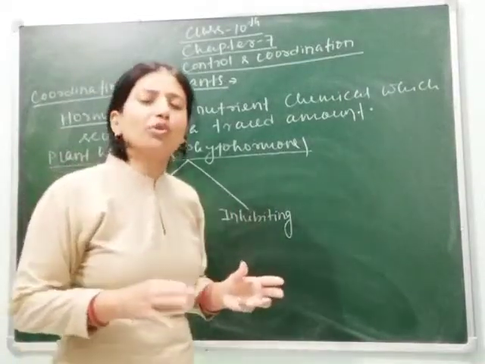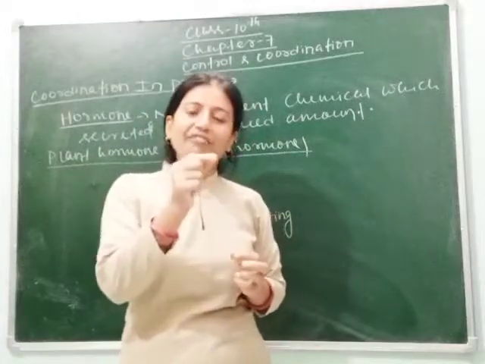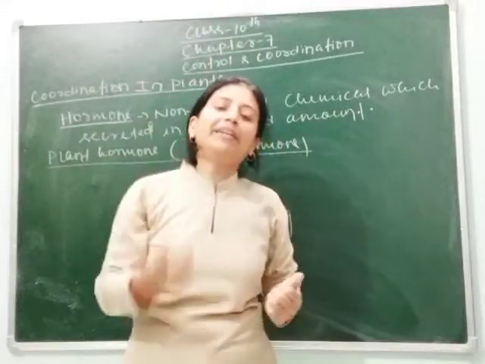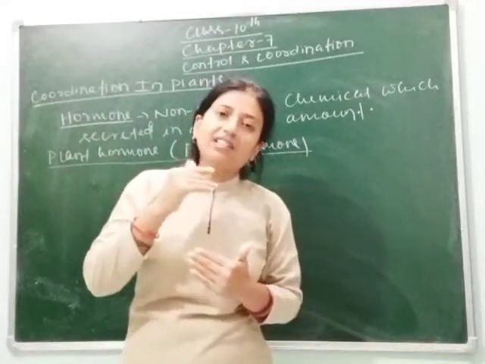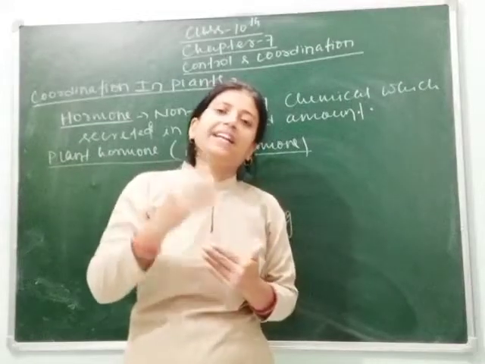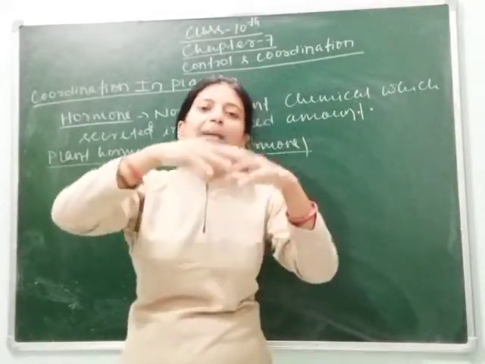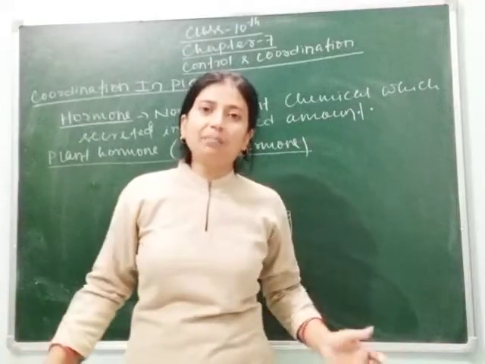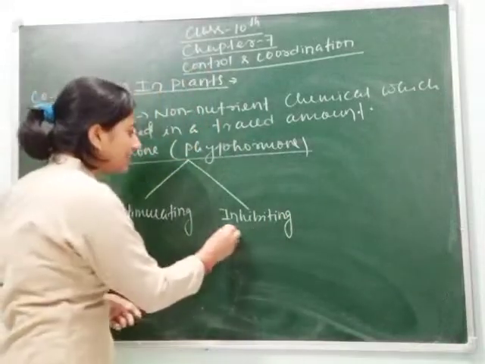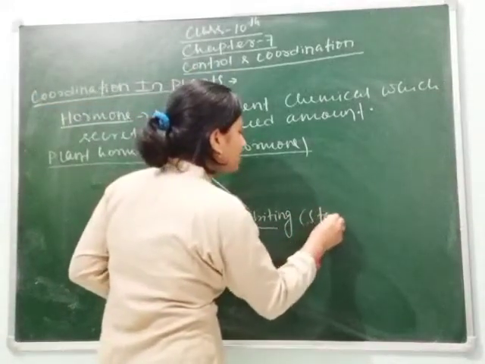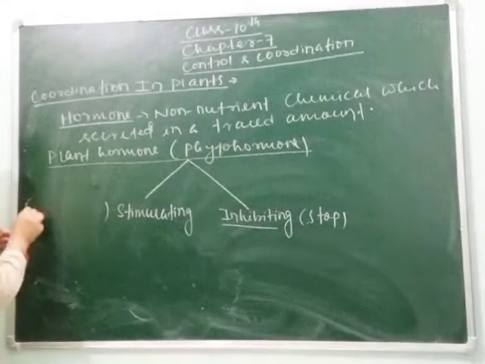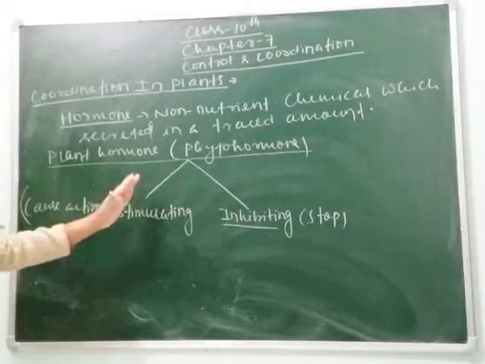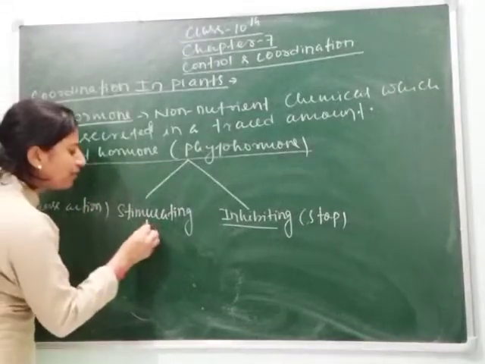If these two types of hormones are not secreted, then think of a situation: the plant would grow up to an unlimited height. But some hormone is secreted to stop the growth after a particular height or a particular radius of the plant. This type of hormone is called an inhibiting hormone. Inhibiting means stop and stimulating means cause action. Clear?